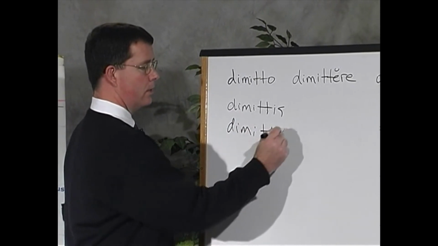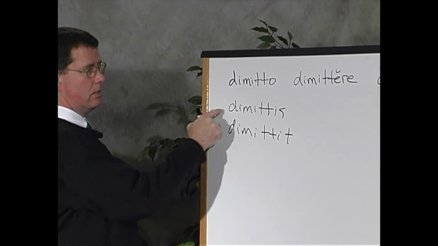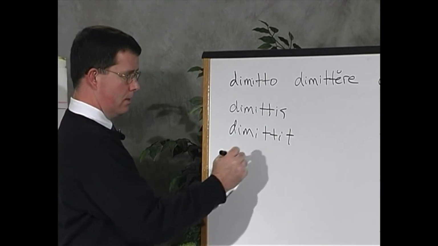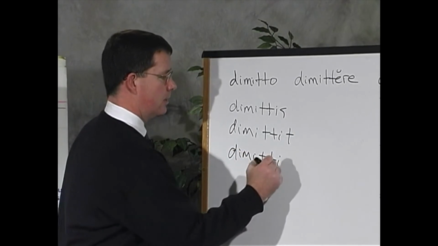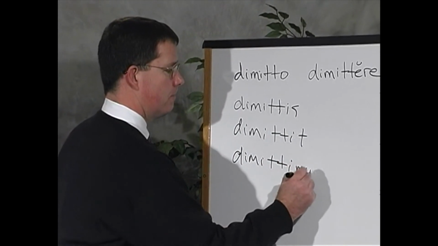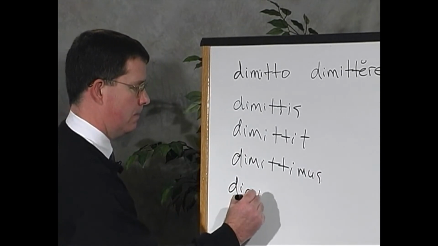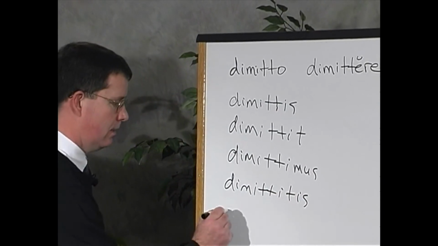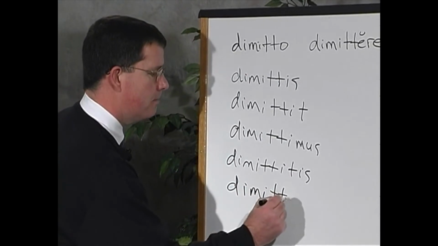Dimittis. Third, dimittit. I dismiss. You dismiss. He dismisses. Dimittimus. Dimittitis. Third plural. Dimittunt.